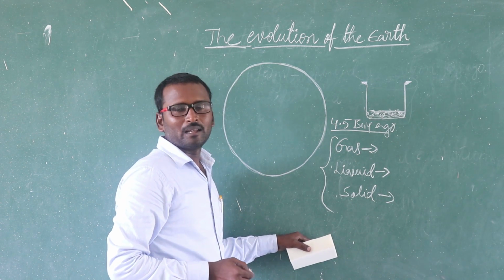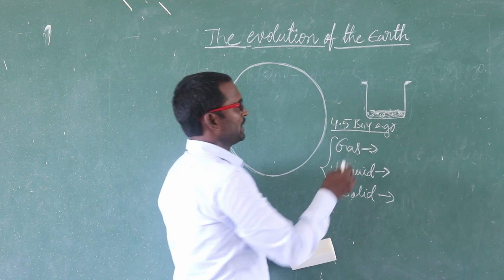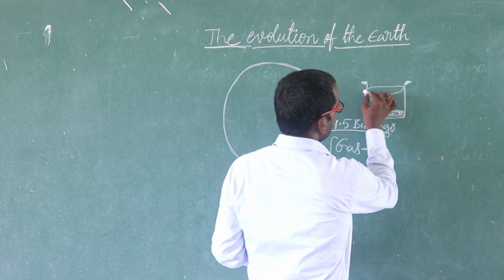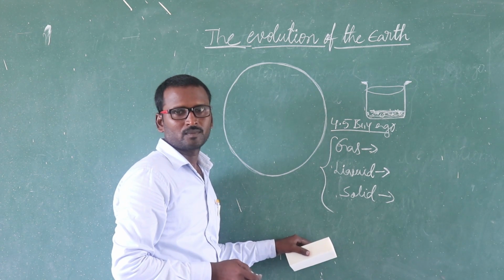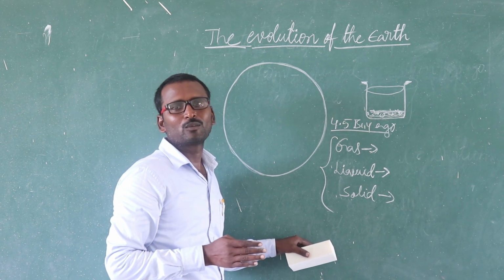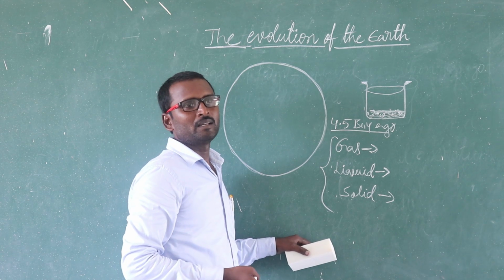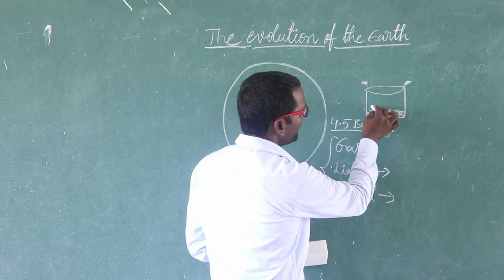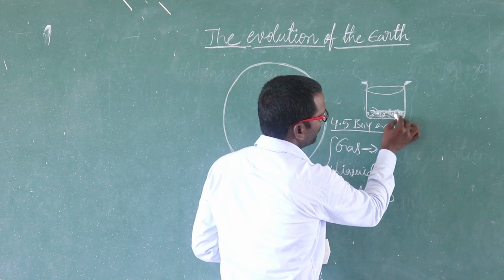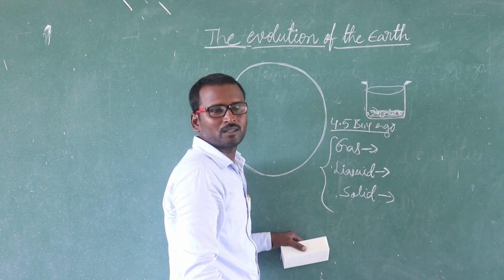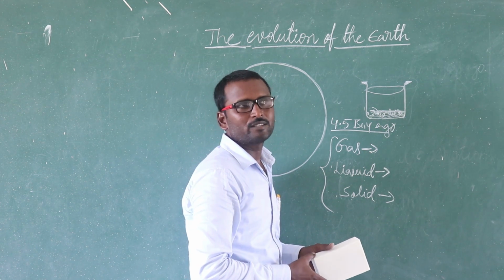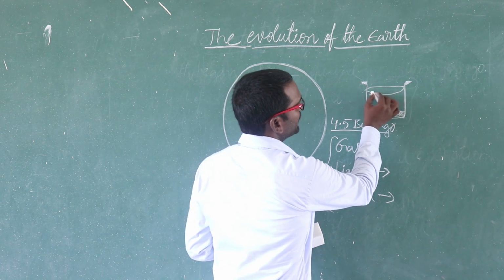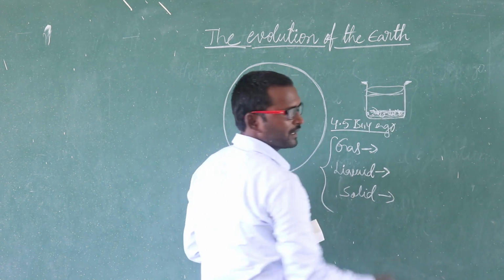Light particles, that means curry leaves, we can see at the top of the vessel. In order to prepare soup, we use so many vegetables and curry leaf also. That means heavier particles reach the bottom of the vessel. Lightweight particles, whatever they may be, reach the top of the vessel.